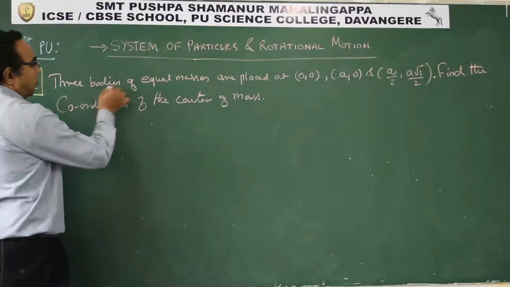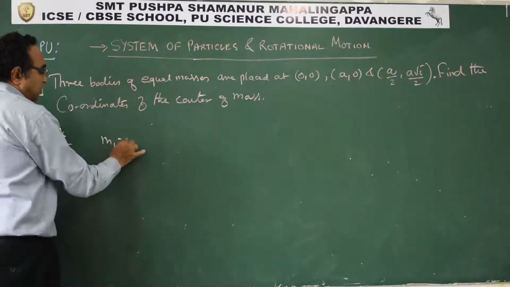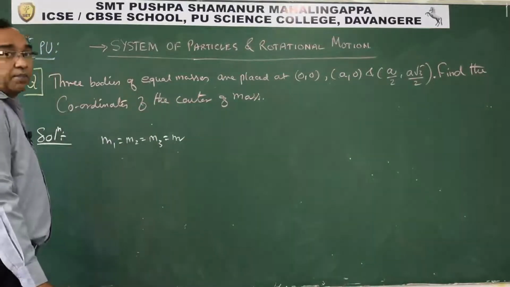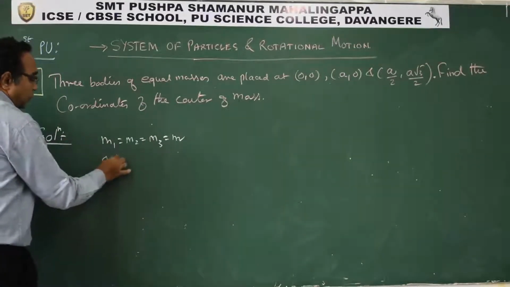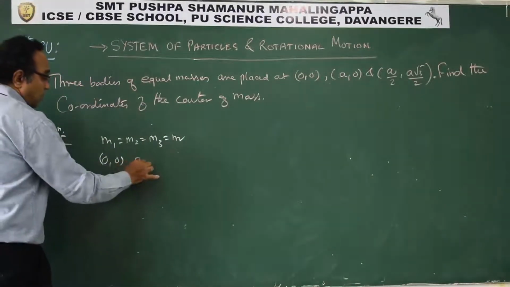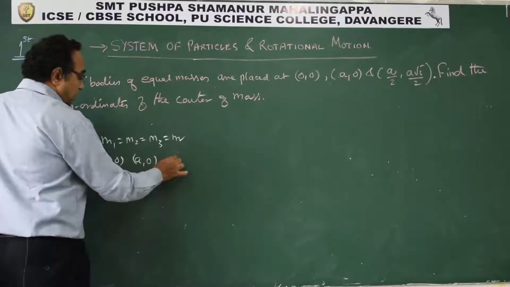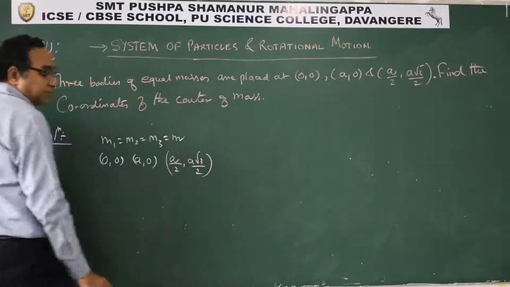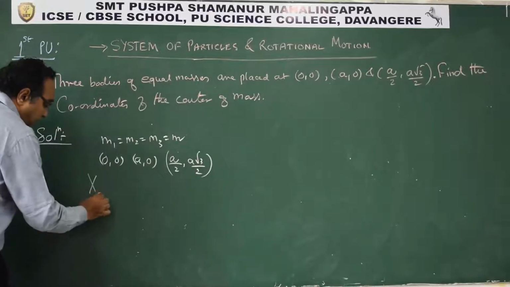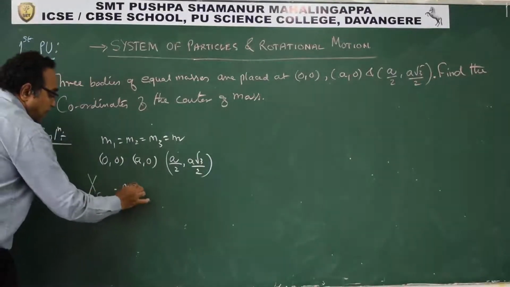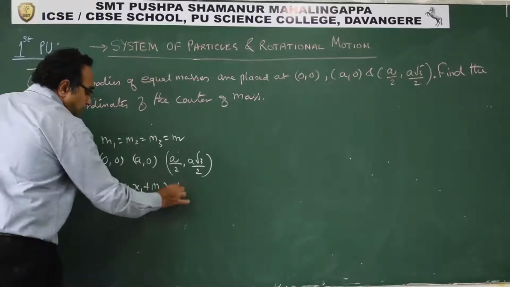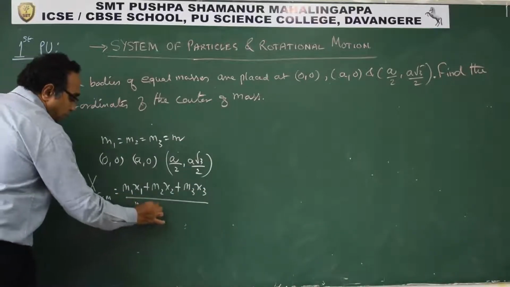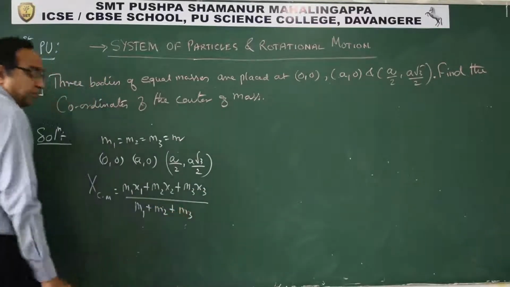Now in this case, three bodies of equal masses, which means m1 is equal to m2 is equal to m3 is equal to m, are placed at 0, 0; a, 0; and a by 2, a root 3 by 2. These are the three coordinates. Now the x coordinate of the center of mass will be m1 x1 plus m2 x2 plus m3 x3 divided by m1 plus m2 plus m3. This is what we have.